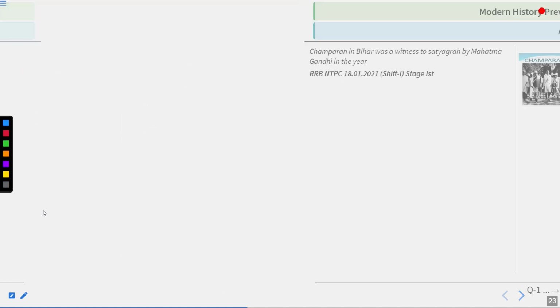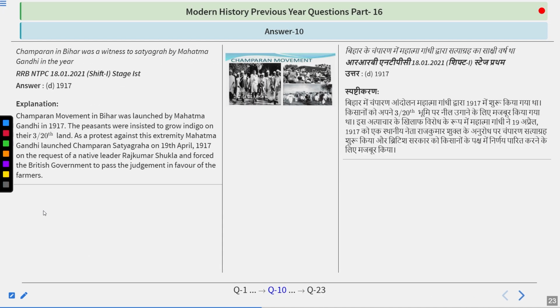So, very simple one. Answer is 1917. The Champaran movement in Bihar was launched by Mahatma Gandhi in 1917. The peasants were forced to grow indigo on 3/20th of their land. As a protest against the extremity, Mahatma Gandhi launched the Champaran Satyagraha on 19th April 1917, on the request of the native leader Rajkumar Shukla, and forced the British government to pass the judgment in favor of the farmers. So do remember, answer is 1917.